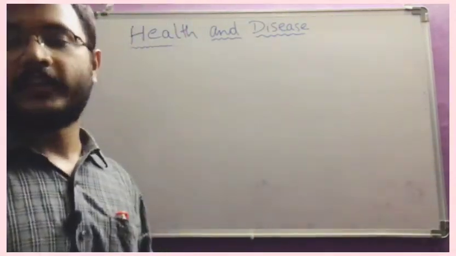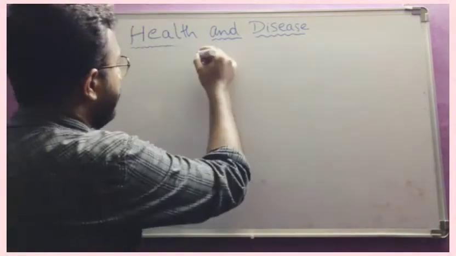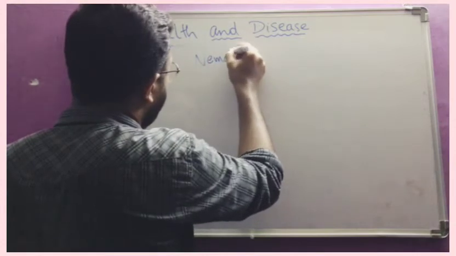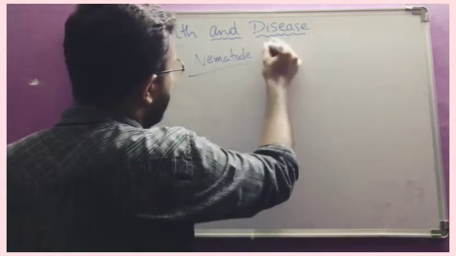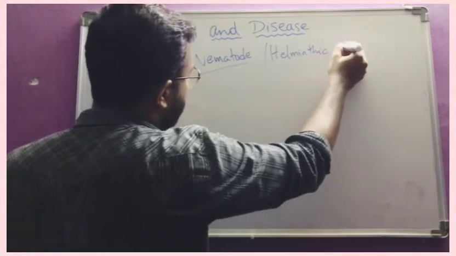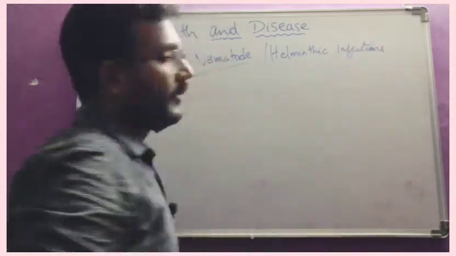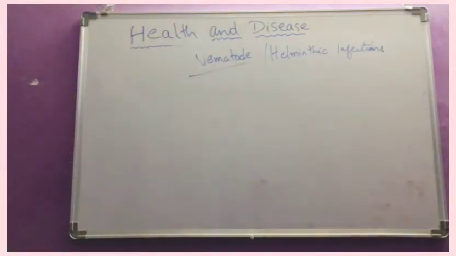Now the other disease that we have here is nematode disease, or helminthic infections. So what are the helminthic infections?